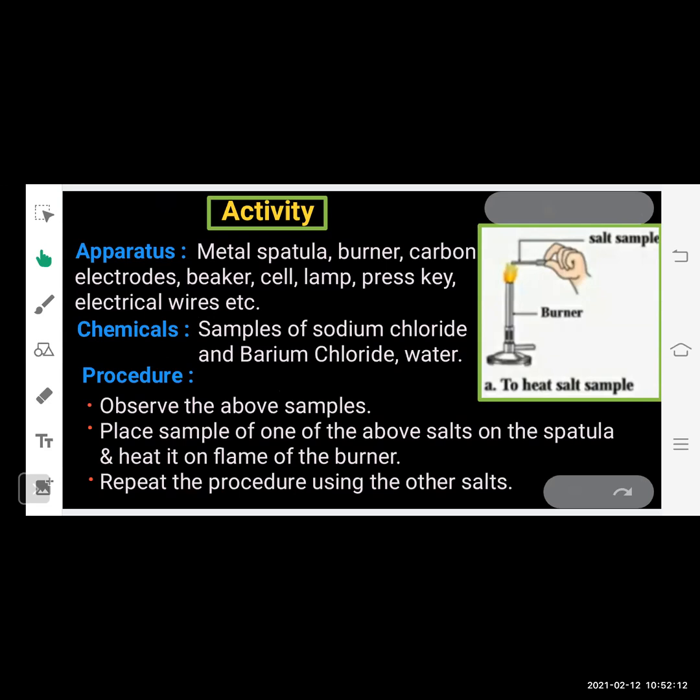The procedure here is to observe the above samples. Whatever sample is given to you, the sodium chloride or barium chloride, we have to observe it. What is its physical state? What is its color? Whether it is crystalline or not. Then what next do we have to do? Place a sample of one of the above salts on the spatula and heat it on the flame of the burner. As you can see, we have to take the sample of the salt on the spatula. A spatula is like a spoon, and we have to keep it on the burner and observe the change in the salt. And we have to repeat the same procedure with the other salts also, whatever the number of samples given to us.